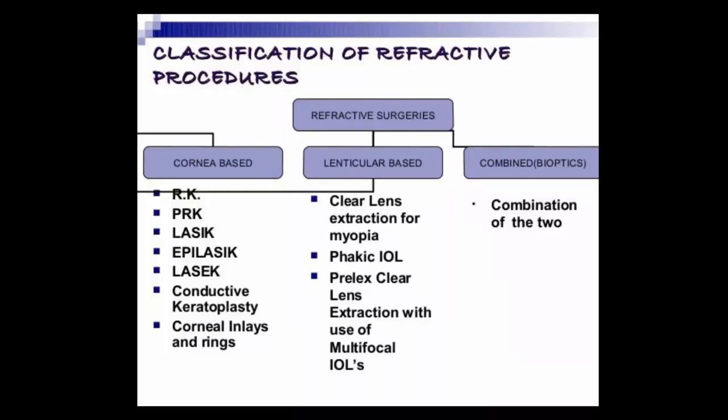So there are different things. Now, when it comes to the lens, again, you have a clear lens extraction, as I told you, like a cataract. You consider and calculate and put the proper lens so that the patient can see plano 6x6. So our phakic IOL lenses are there, right? And then you have multifocal IOL lenses, different accommodative IOL lenses. So those lenses can be used on a lens basis, and otherwise, you do a combination between these two.